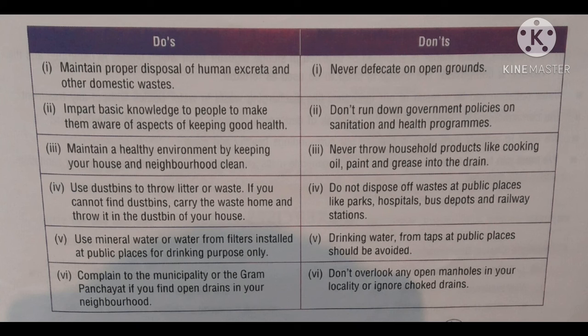Next point is use mineral water or water from filters installed at public places for drinking purpose only. And the next point is complain to the municipality or the Gram Panchayat if you find open drains in your neighborhood. Now don'ts: never defecate in open grounds. Government has made many public toilets, so never defecate in open ground. Second point is don't run down government policies on sanitation and health programs. We have to follow all rules and regulations regarding sanitation and health programs.